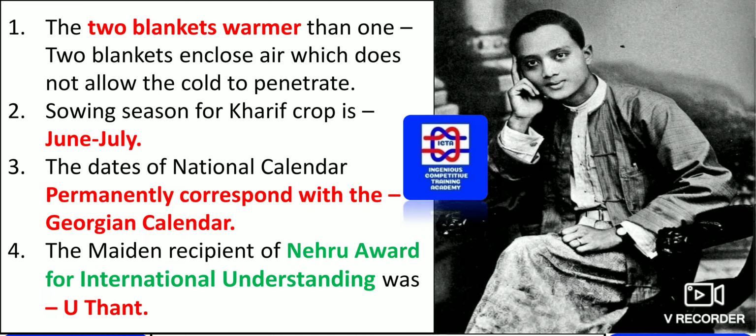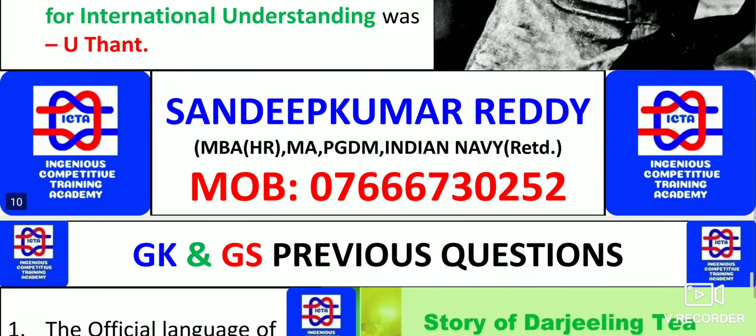The dates of the national calendar, as you can see, permanently correspond with the Gregorian calendar. We knew what the national calendar is, that permanently corresponds with the Gregorian calendar. Here we have the maiden recipient of the Nehru Award, as you can see on the right side. This Nehru Award is given for international understanding. That was received by U Thant. You can see on the right side how exactly he looks. He received the maiden award, the first Nehru Award, which is given for international understanding.